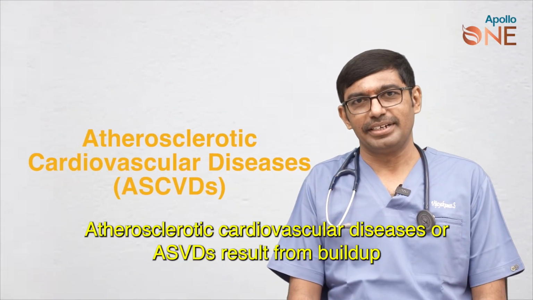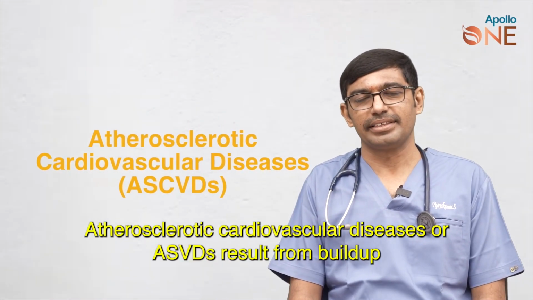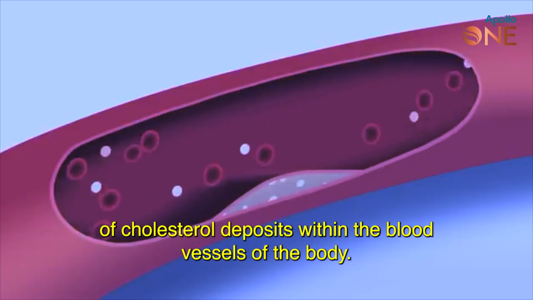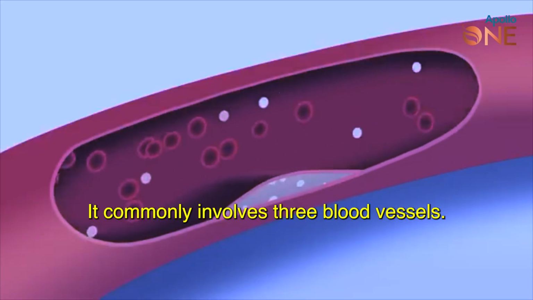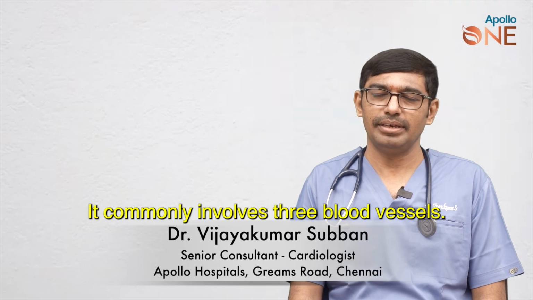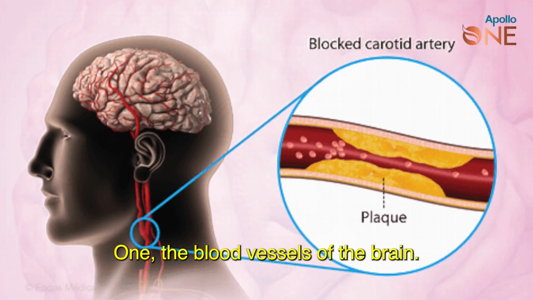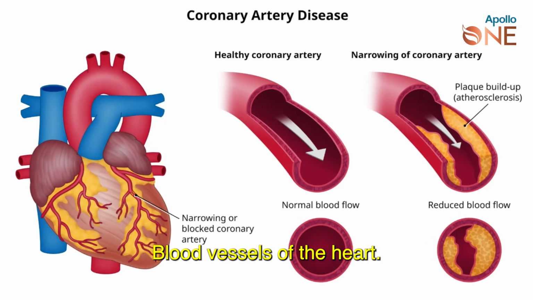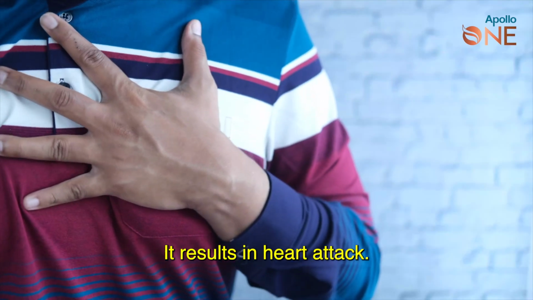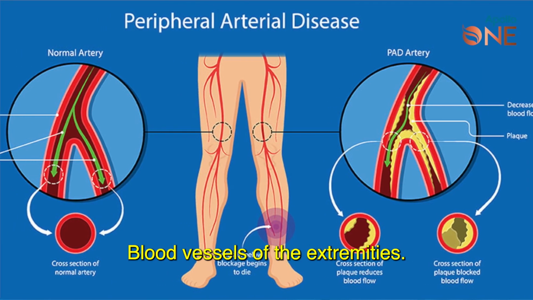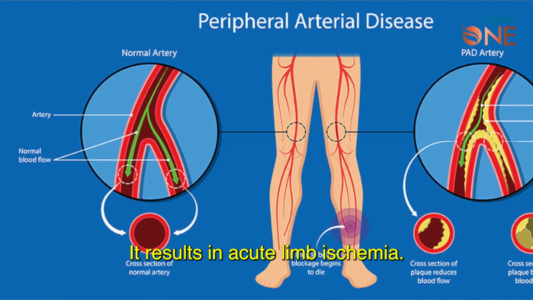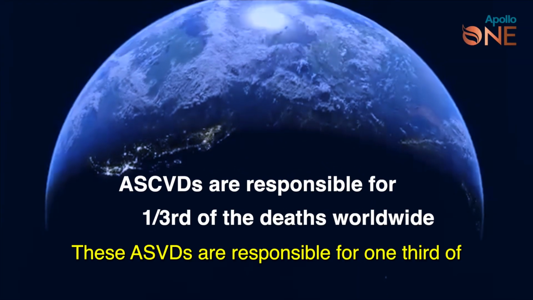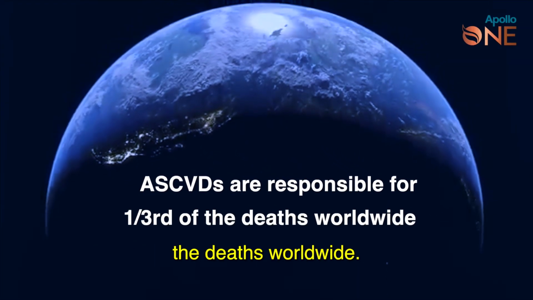Atherosclerotic Cardiovascular Diseases, or ASCVDs, result from buildup of cholesterol deposits within the blood vessels of the body. It commonly involves three blood vessels. One, the blood vessels of the brain. It results in stroke. Blood vessels of the heart. It results in heart attack. Blood vessels of the extremities. It results in acute limb ischemia. These ASCVDs are responsible for one third of the deaths worldwide.